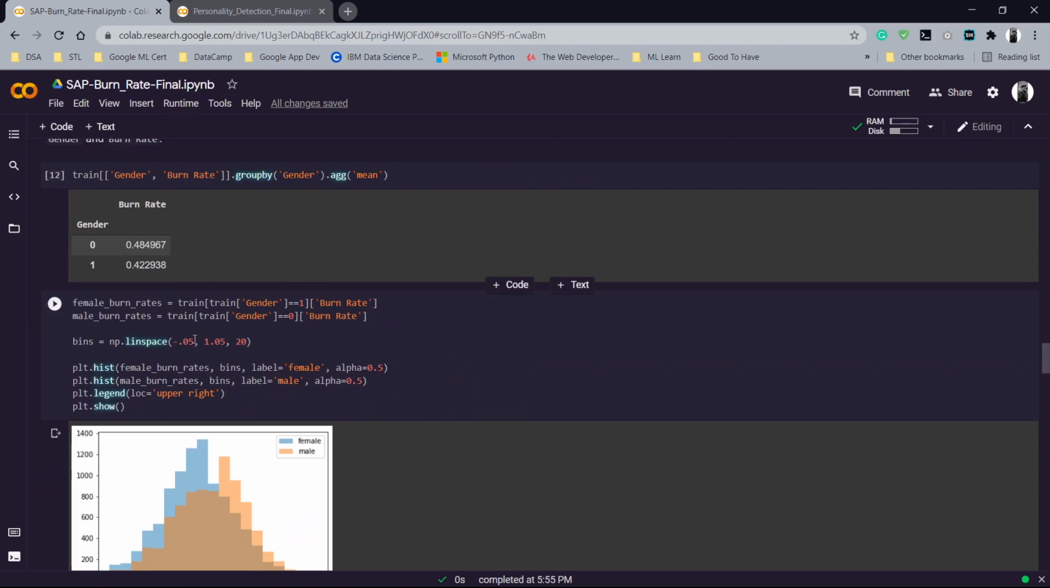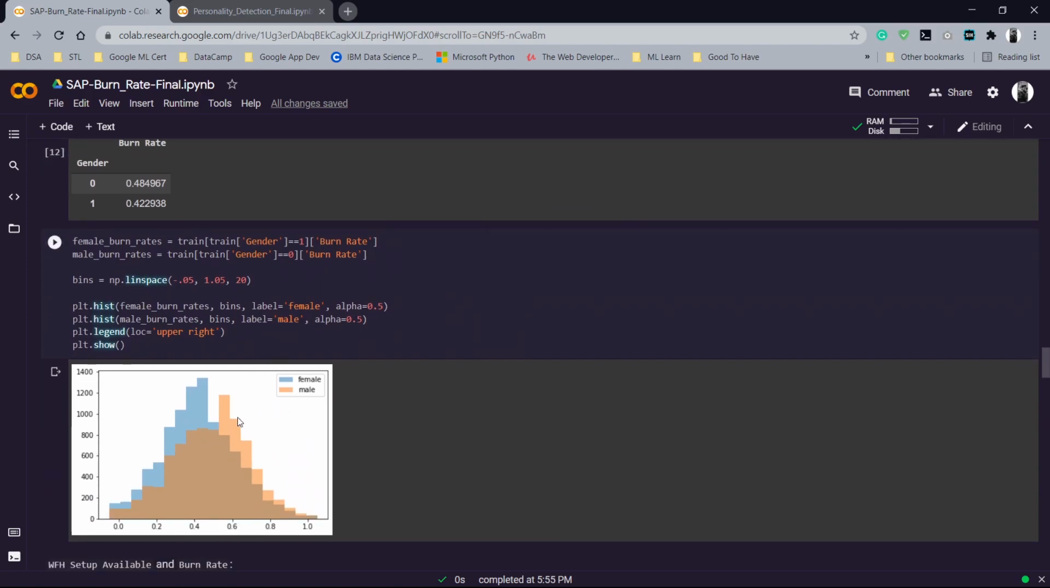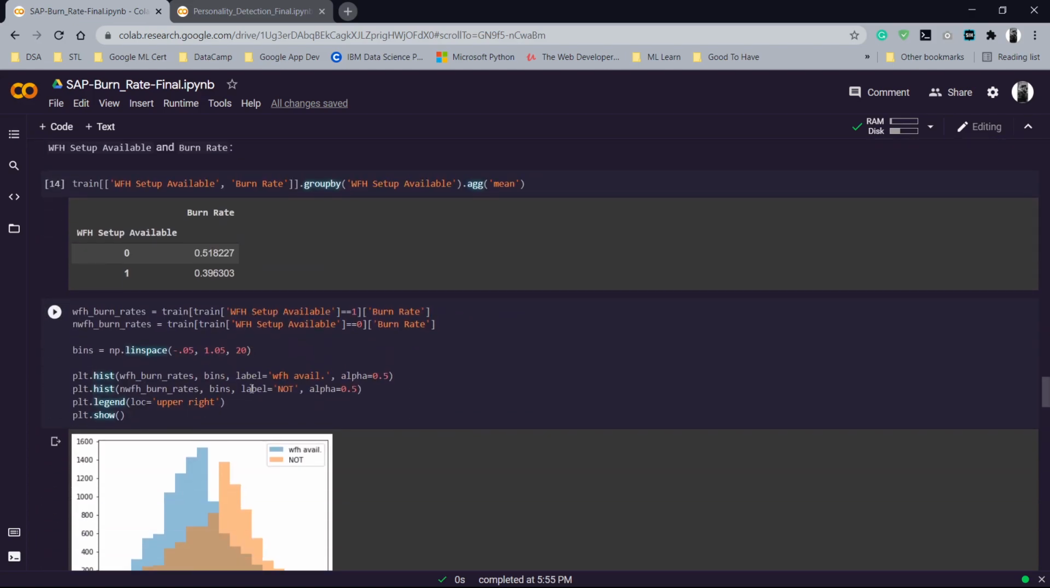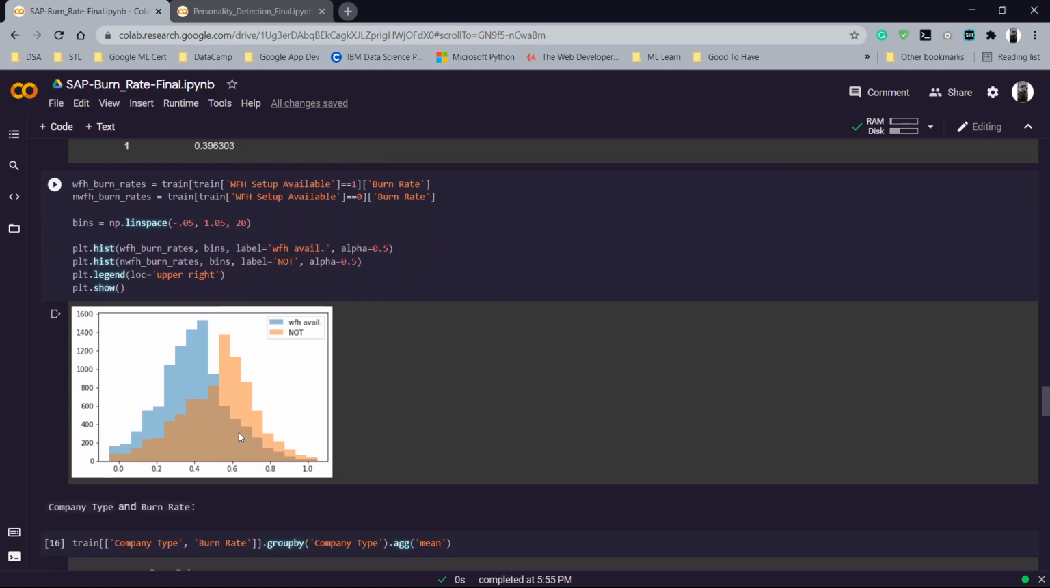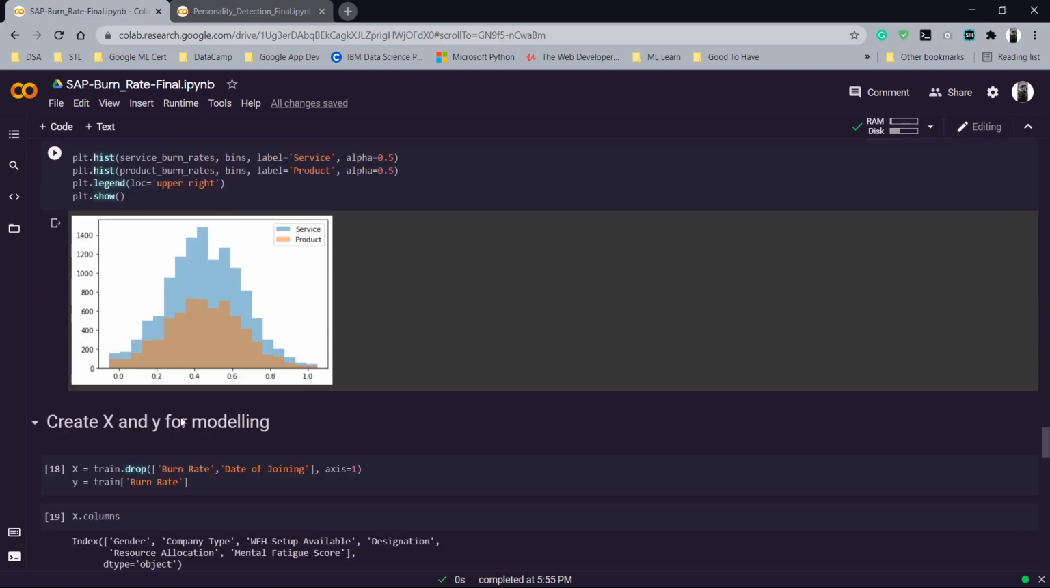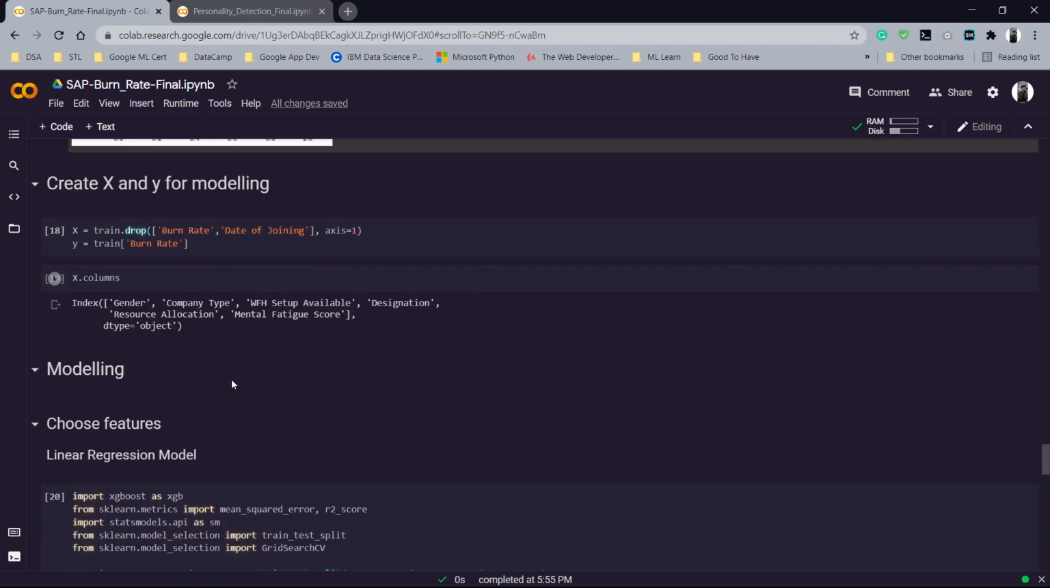Then we went ahead and plotted out how different columns affected the burn rate again, and these are the graphs. This one was for gender, this one was for whether the person has a work from home setup or not, then this one was for the type of company, whether it's a service company or a product company, and all of that. Then the next most important step in modeling is creating a test train split, and that is what we'll be doing here.